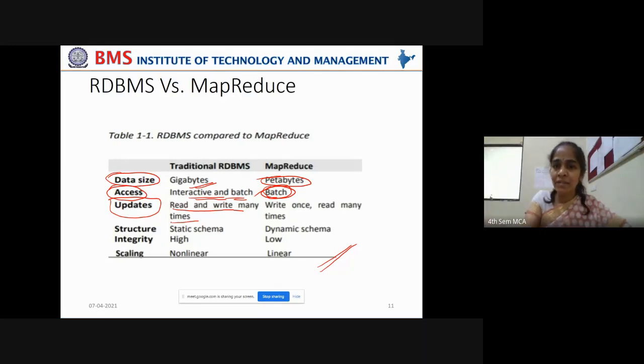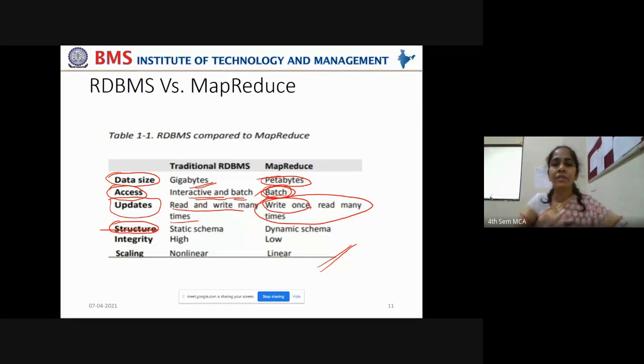Under that scenario, if you want to write once but read the data many times, that too very fast, in that case you can go for the MapReduce framework.